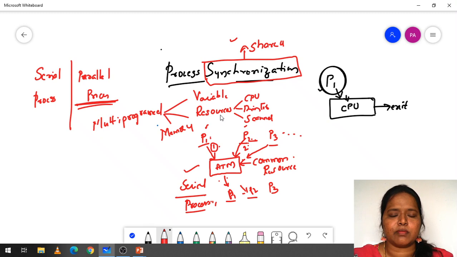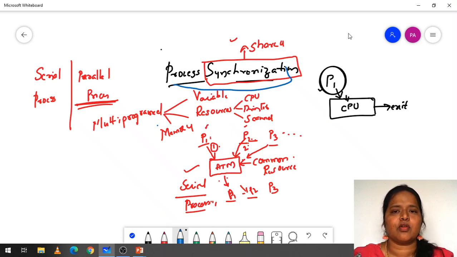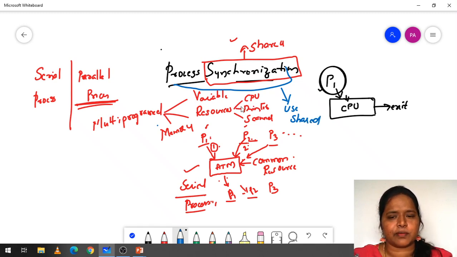What do you mean by a process? A program in execution, we say, is a process. Process synchronization, in the sense of synchronization among the processes, we call process synchronization. Why do we need synchronization? Synchronization is required when we are going to use shared variables, shared resources or shared memory.